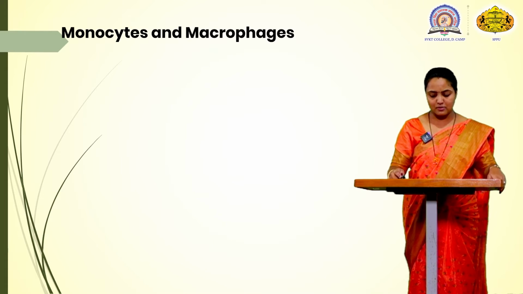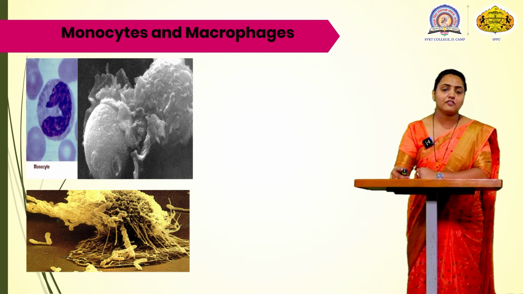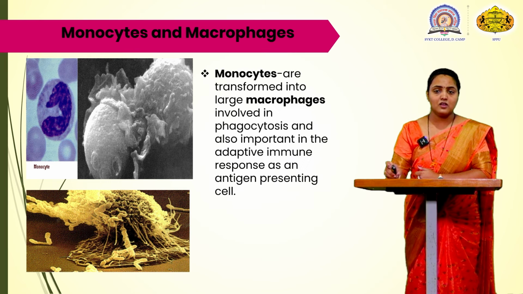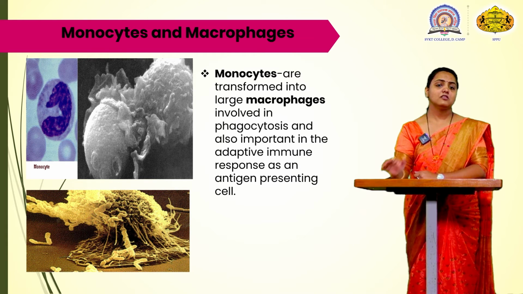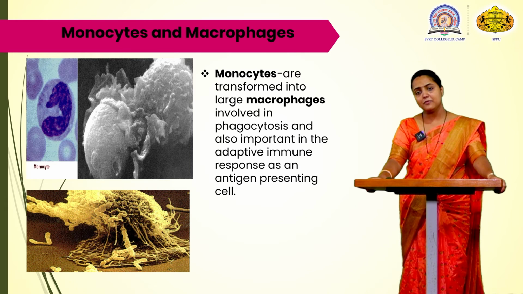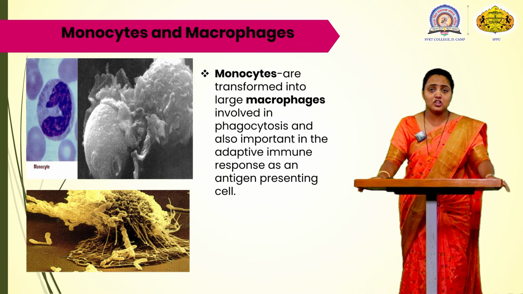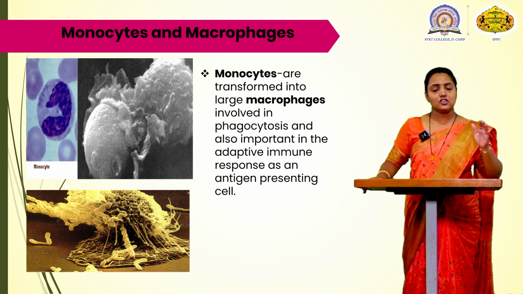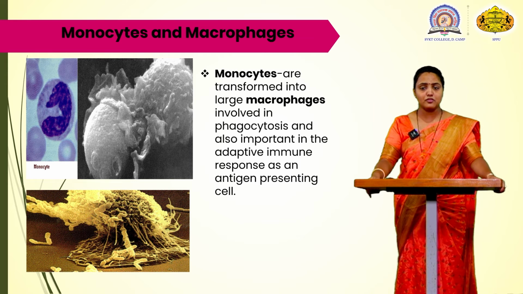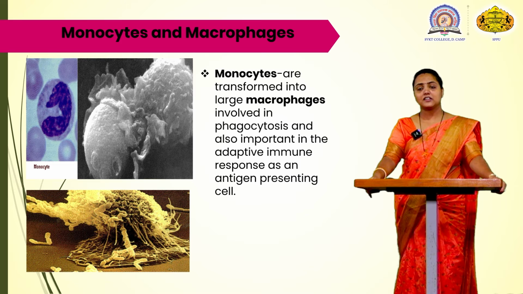After that, we are going to see the monocytes and the macrophages. You can see the figure of the monocytes and the macrophages. Monocytes and macrophages are one and the same. After a particular period of time, the monocytes are transformed into macrophages, which are involved in phagocytosis. The macrophages and monocytes are also important in the adaptive type of immune response, where they act as antigen presenting cells.